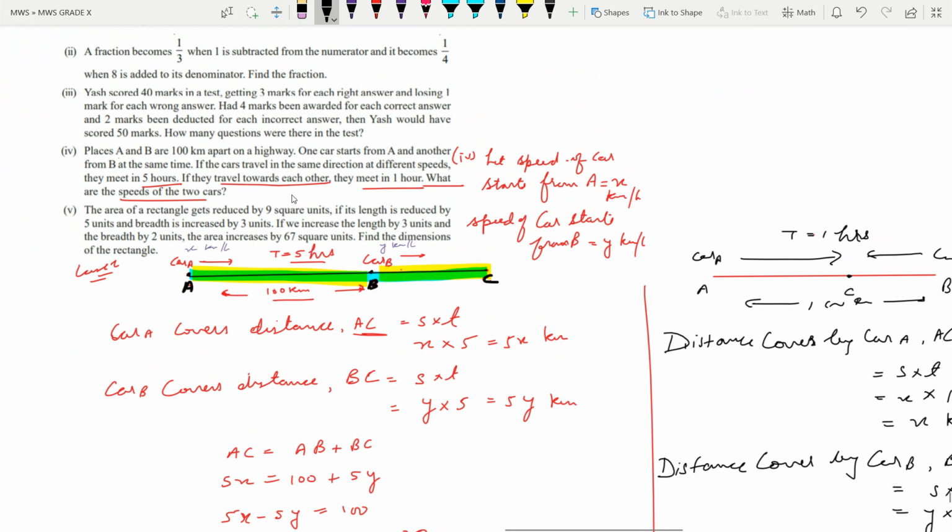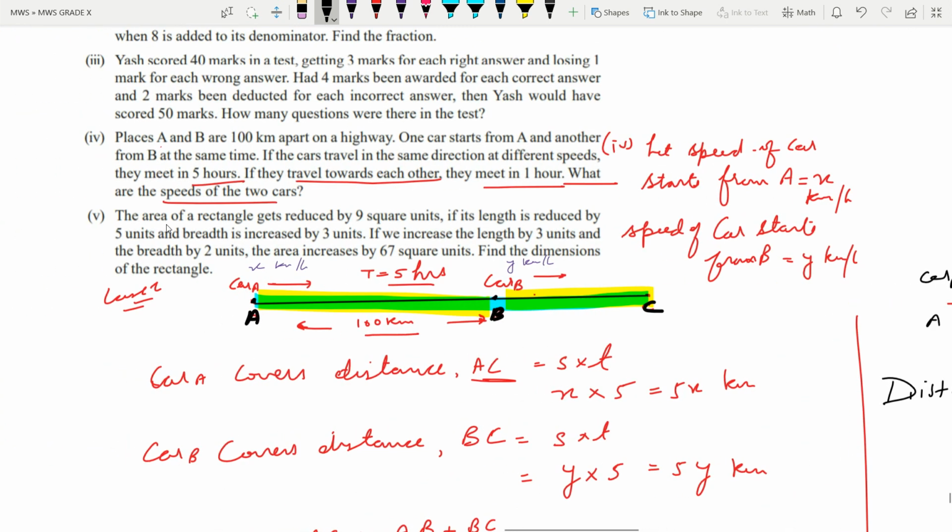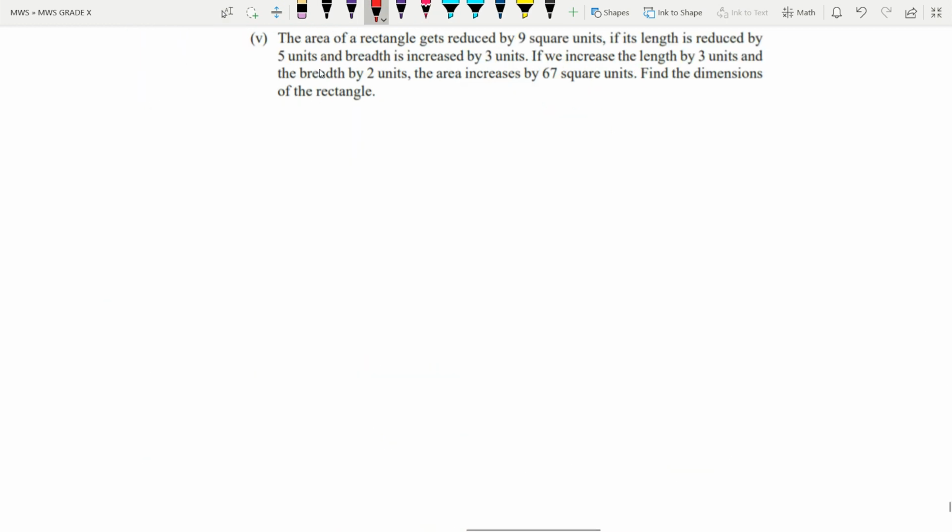So let us move on to the next, that is question number 5, the part 5th. The area of a rectangle gets reduced by 9 square units if its length is reduced by 5 units and breadth is increased by 3 units. What is the meaning of this? That the area of a rectangle will get reduced by 9. We don't know what is the length and breadth of the rectangle. We don't know what is the area of the rectangle.